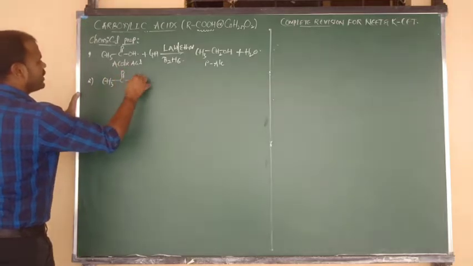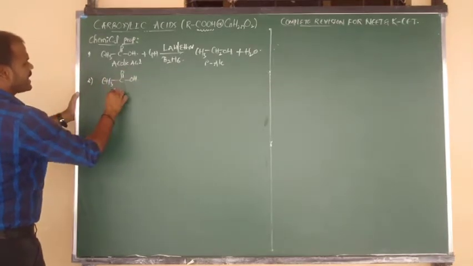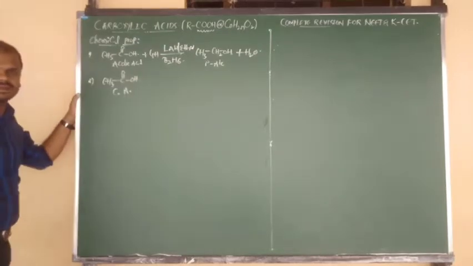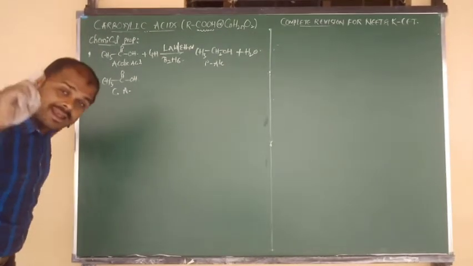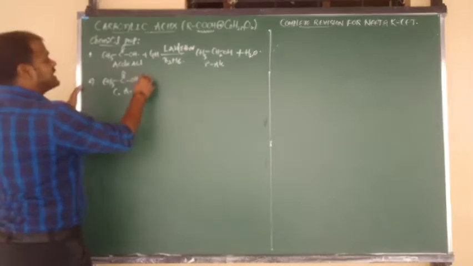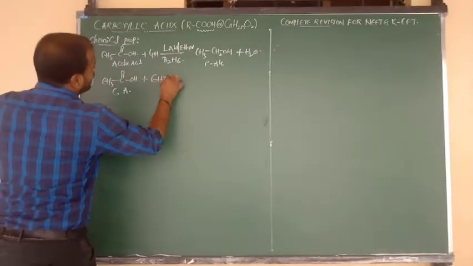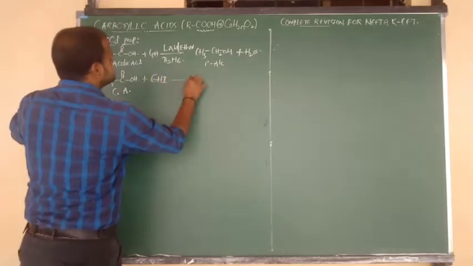again connected to OH, so it is nothing but carboxylic acid, and we can say that acetic acid. Now carboxylic acid again undergoes reduction, but the reducing agent is HI, hydrogen iodide, in presence of red phosphorus.